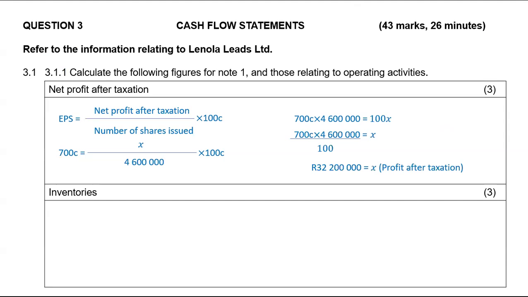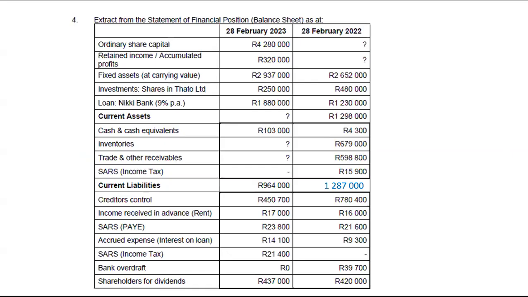And now they also wanted us to calculate inventories. I will basically look at this and you will notice that inventories will be under current assets. There it is. And we don't have inventories for the current year. And it's impossible for us to calculate it because we don't have current assets. We also don't have trade and other receivables.